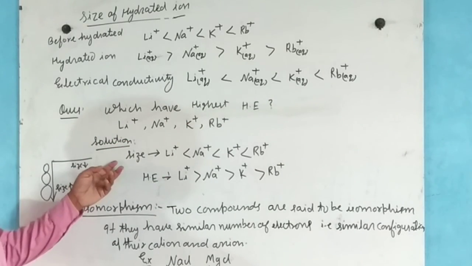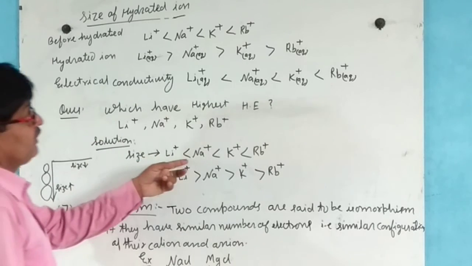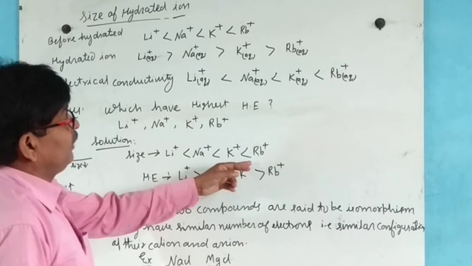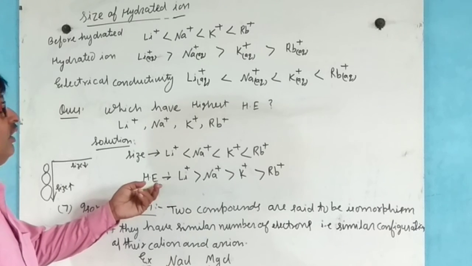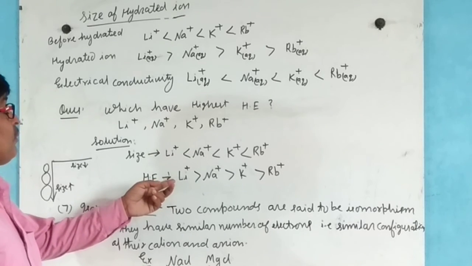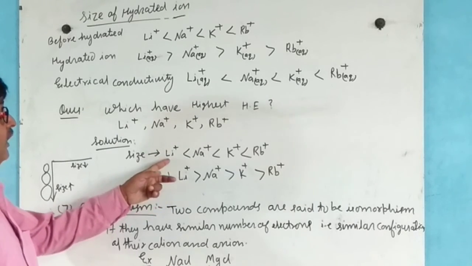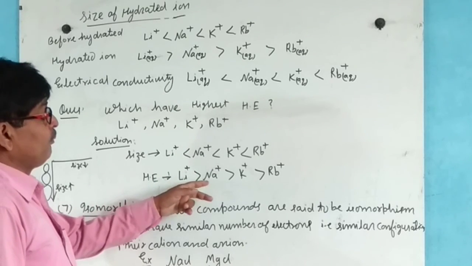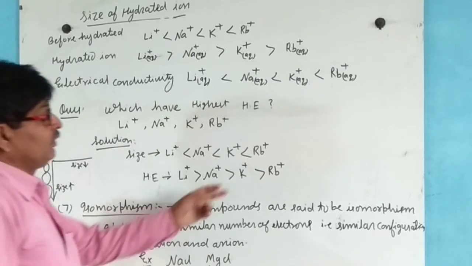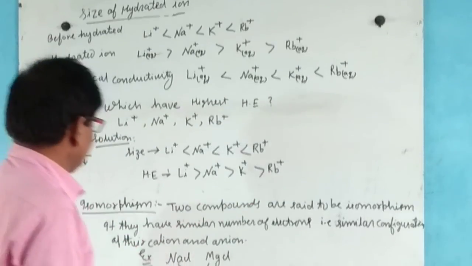According to size, lithium ion is less than sodium, less than potassium, less than rubidium, so hydration energy of lithium is more in comparison to sodium, potassium and rubidium.